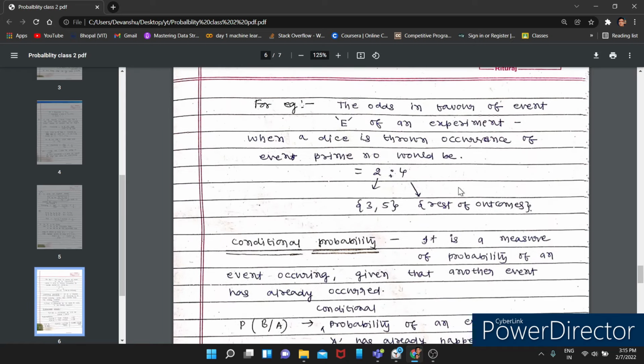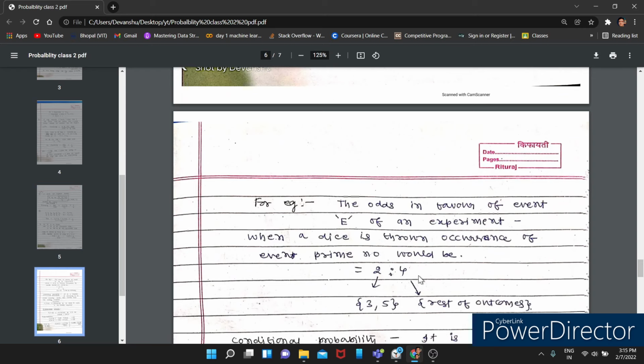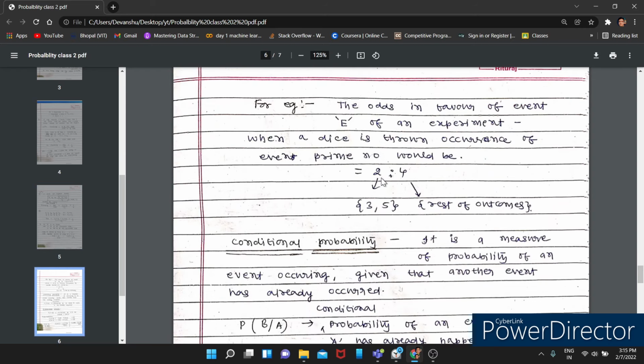Now, this is just a concept. This is not very important, but it is a concept which we need to remember whenever the questions come. You need to understand what the odds in favor are and what the odds against are. How will you write odds against? Odds in favor is 2:4, so the odds against is 4:2.